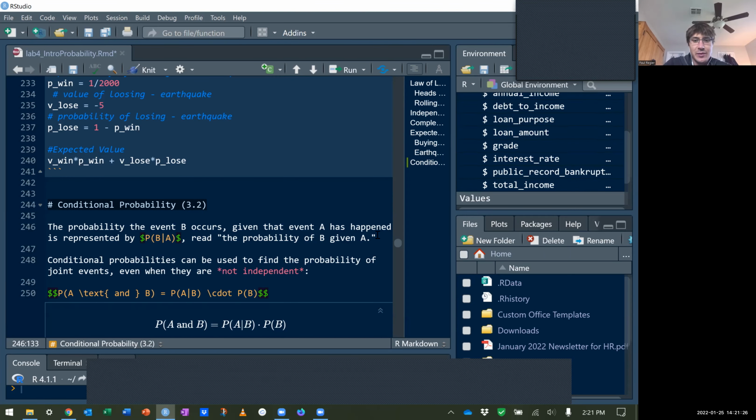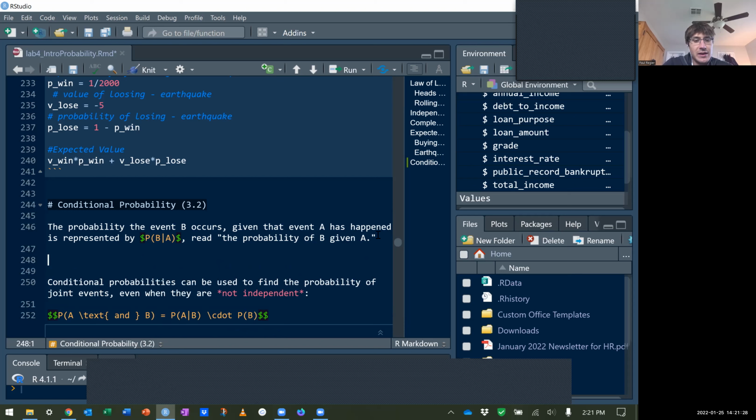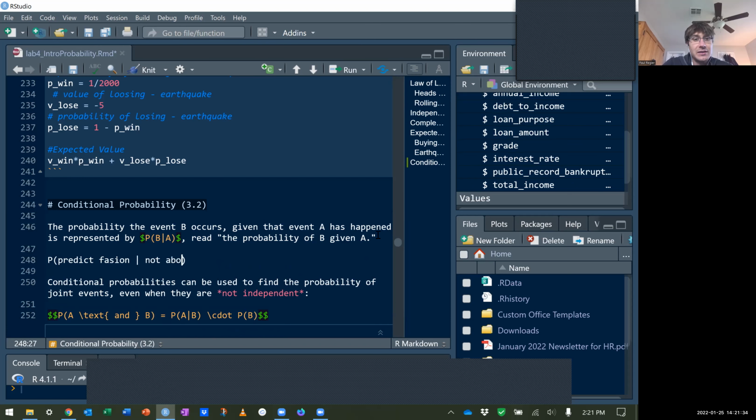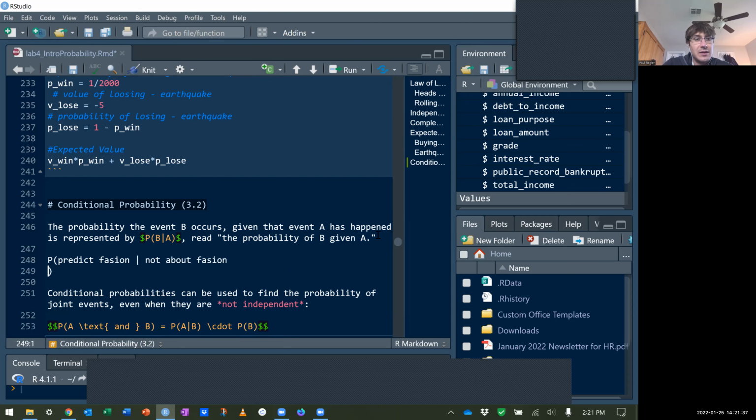Let's look at an example. Probability of predicting fashion given not about fashion, and probability of predicting fashion given about fashion. We're going to see if these events are independent. If they're independent, they should be the same.